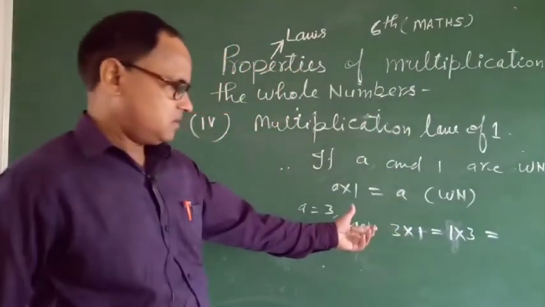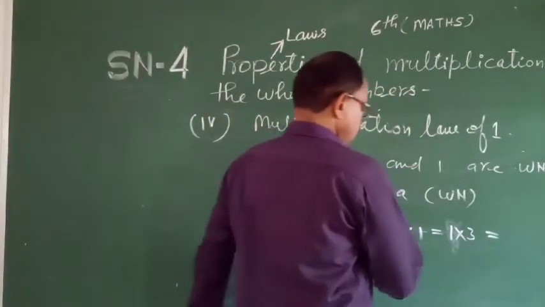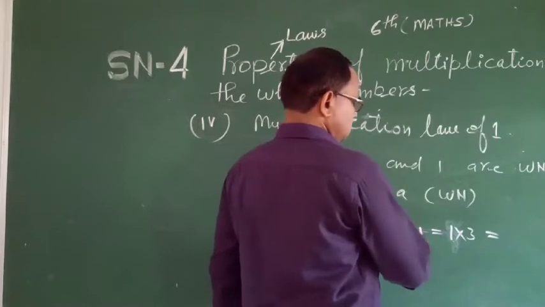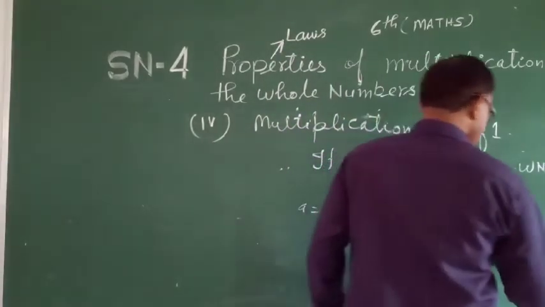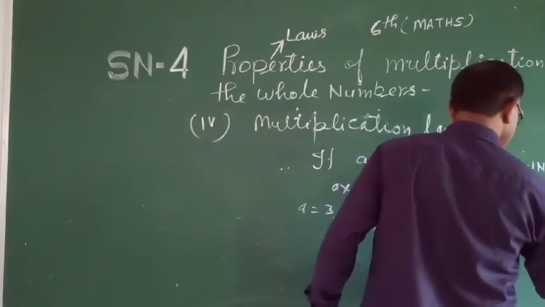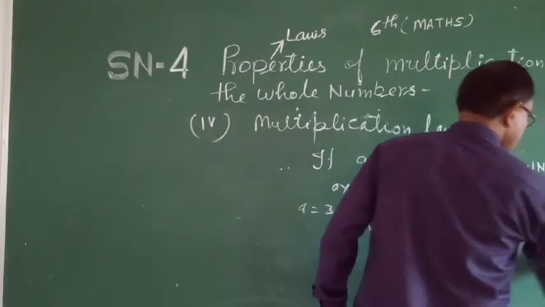There is no difference. Same result, 3. Thus, the result 3 is also a whole number.